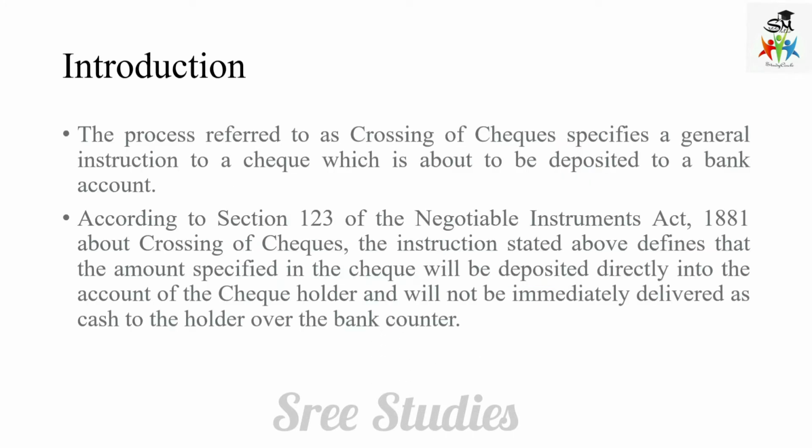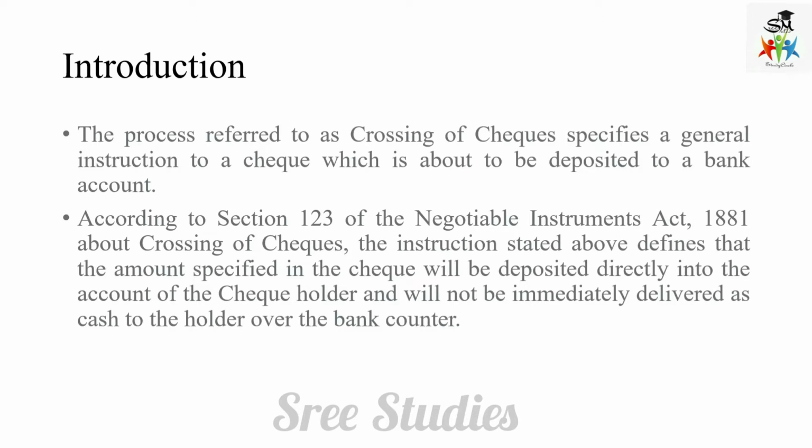Let us start with an introduction. What is crossing of check? It's a general instruction to a check which is about to be deposited to a bank account. The general instructions mean it should be paid only to the account of the holder of the check. According to Section 123 of the Negotiable Instruments Act 1881, this is about crossing of checks.